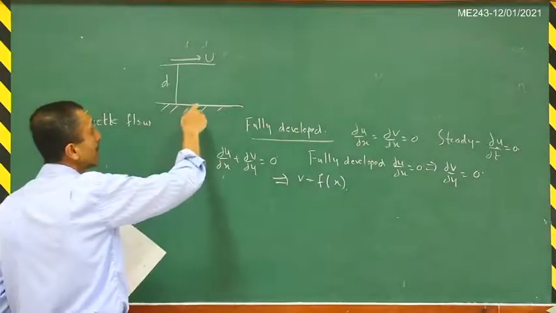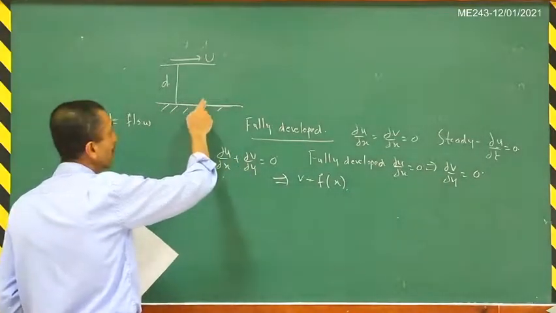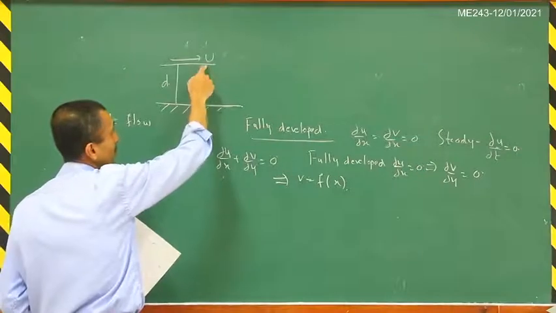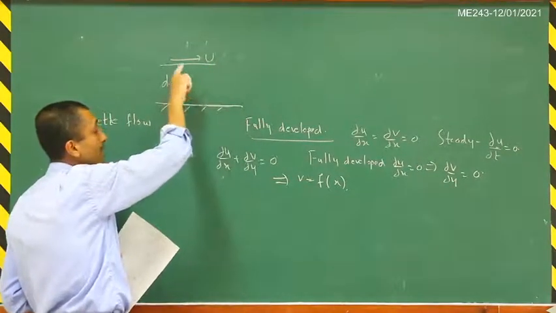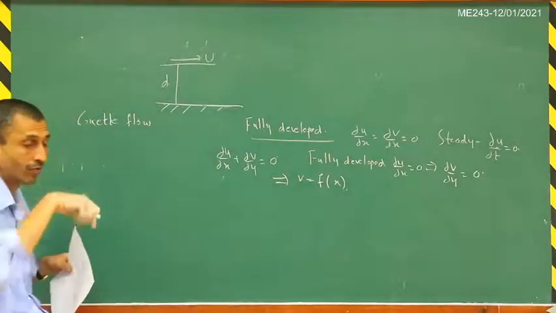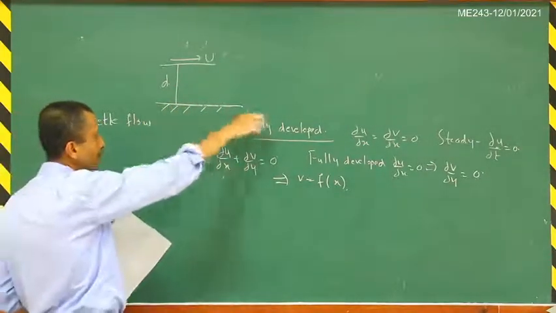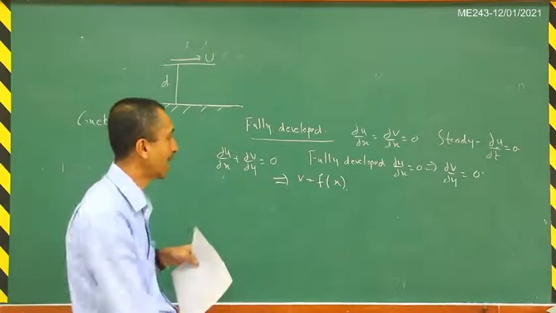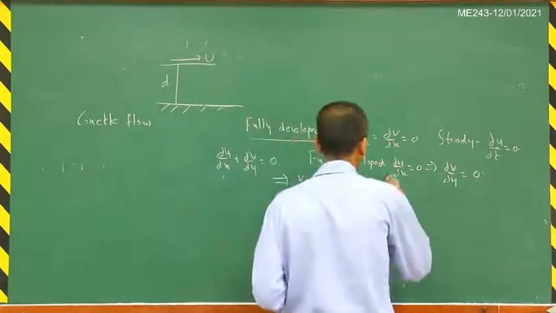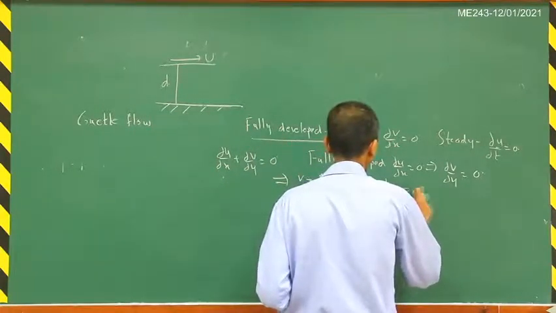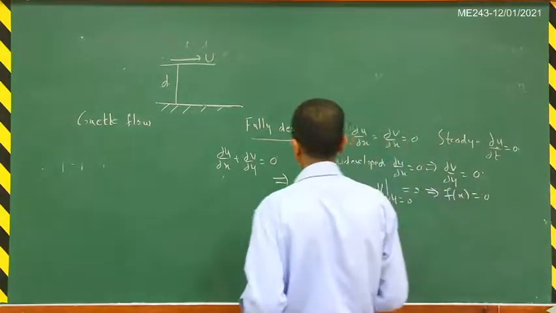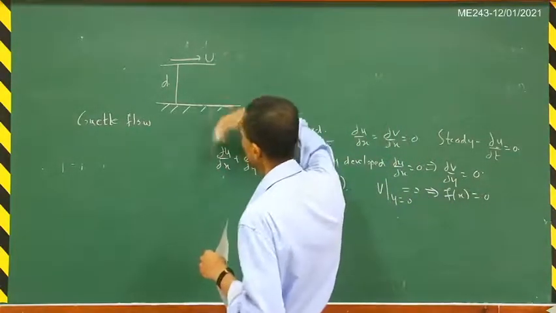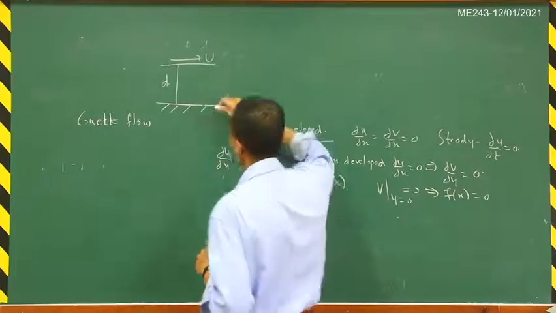So there is a no slip boundary condition on the bottom surface and also on the top surface. That means the fluid will move with the same velocity as the surface that it is in contact with. Right? And so here this velocity is 0. So that will give that since v and y equal to 0, f of x equal to 0.